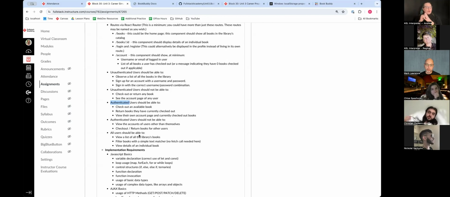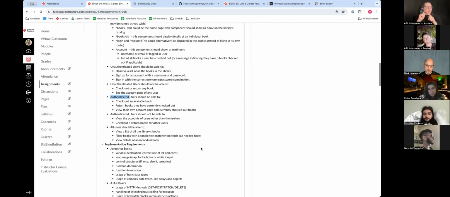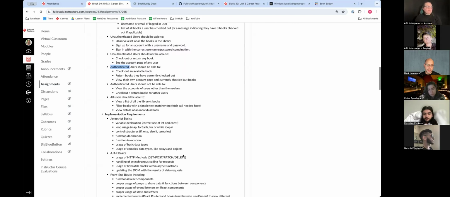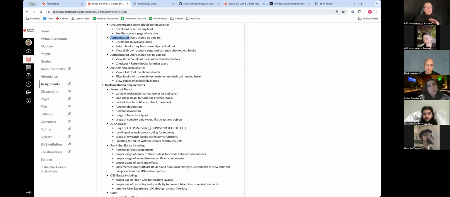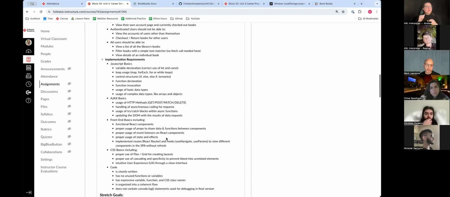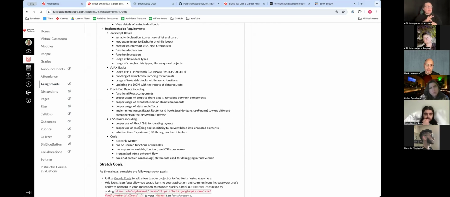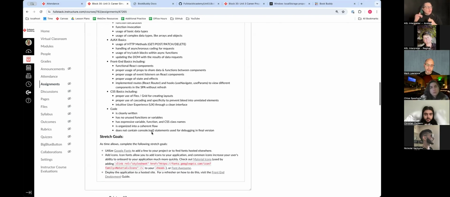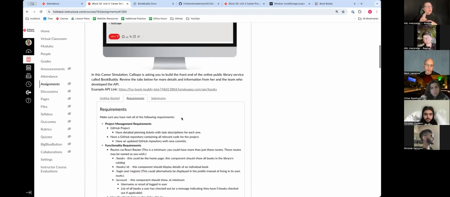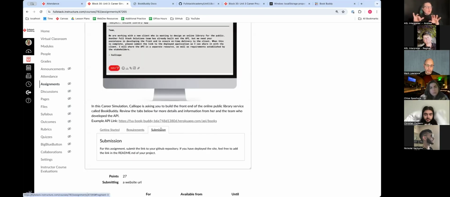And all users, whether you're logged in or not, should be able to view a list of the library's books, filter like we saw, and view details of an individual book. JavaScript basics, use your get, post, patch, delete methods, functional React components, style it with like Flex or Grid, stretch goals if you have them, use Google Fonts. You can deploy it if you want. Submission will be this link.